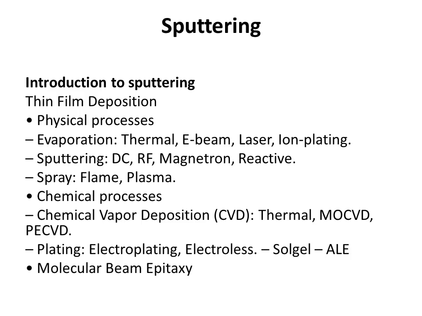By evaporation: thermal, electron beam, laser, ion plating. By sputtering: DC, RF, direct current, radio frequency, magnetron, reactive. And then spray, which is carried out by flame and plasma. And then the chemical process, which is carried out by chemical vapor deposition, thermal, and other ways. And then plating, which is electroplating, electrolysis, sol gel, atomic layer, and molecular beam epitaxy.